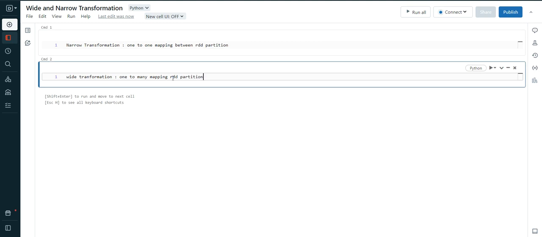Narrow transformation is one to one mapping between RDD partitions, and wide transformation is one to many mapping between RDD partitions, or data frame partitions.